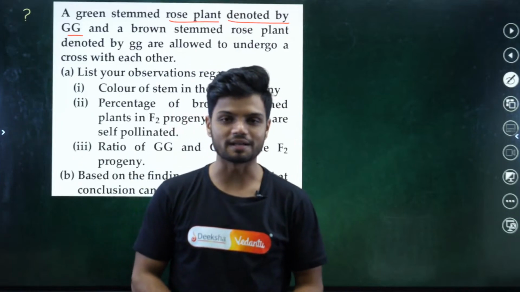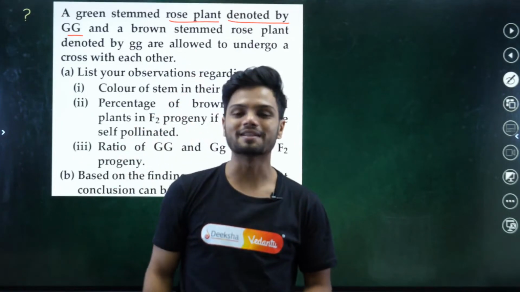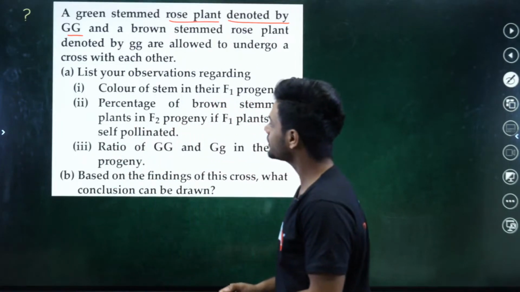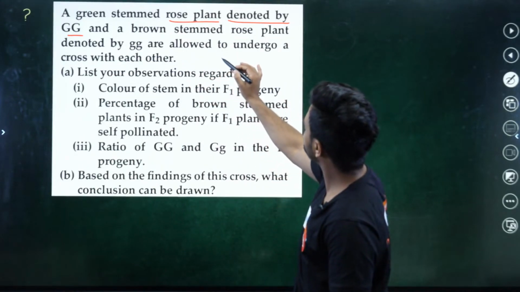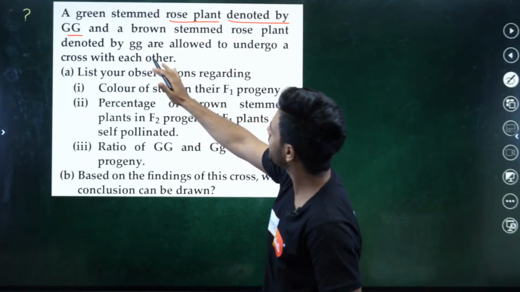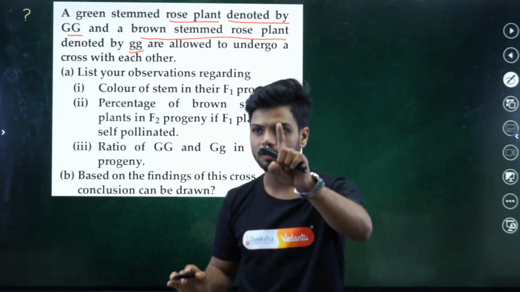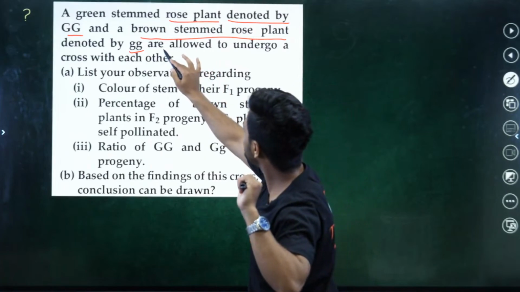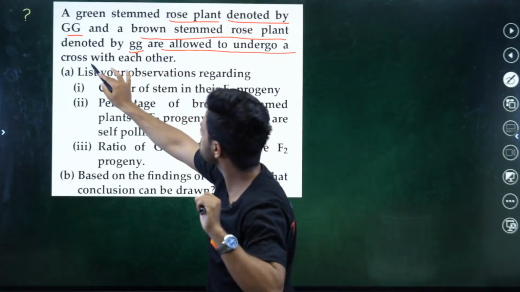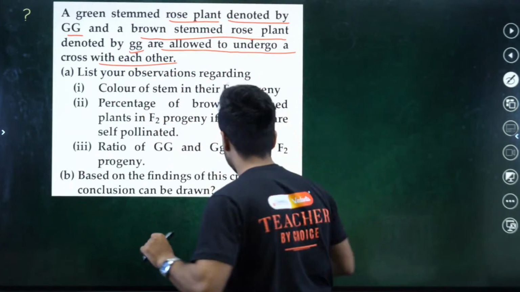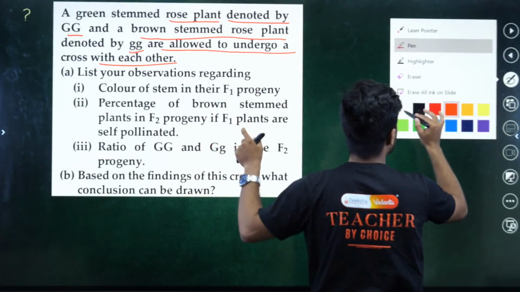He studied biomaths. Yes, he studied biomaths. A green stemmed rose plant denoted by capital G, and a brown stemmed rose plant denoted by small g, are allowed to undergo a cross with each other. So we have a cross here. Let's do the cross. All of you write it down in your book also.